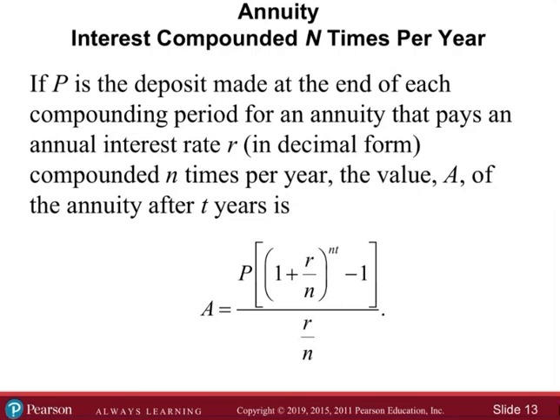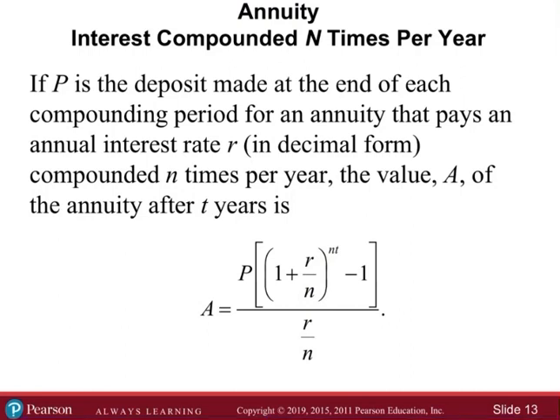So if P is a deposit made at the end of each compounding period for an annuity that pays an annual interest rate R in decimal, compounded N times per year, the value A of the annuity after T years is given by this. So again, this is the same formula that we had on the previous slide, but this factors in multiple compoundings per year.